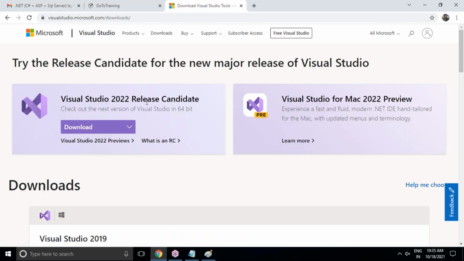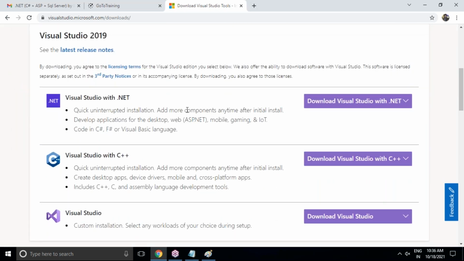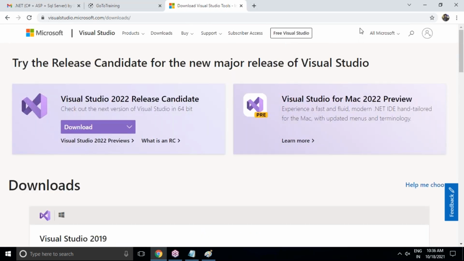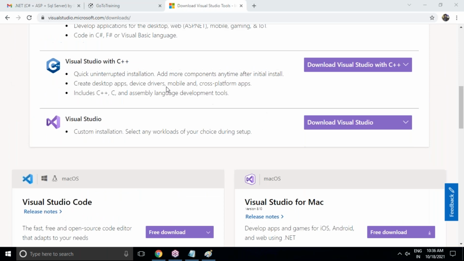Okay, Visual Studio 2022 release candidate is available here. It's not a full-fledged version, I think so. We will try with this also. But look here, 2019 is there. Visual Studio 2022 is released, but it's not sure whether it is available full-fledged or not. We have to check it clearly. But the previous version was Visual Studio 2019.